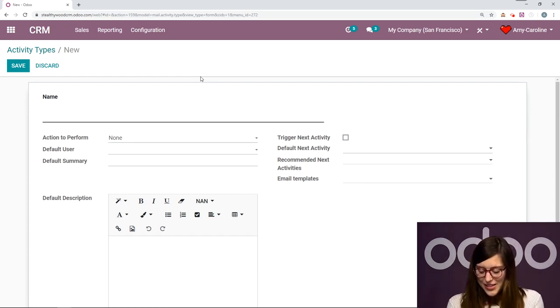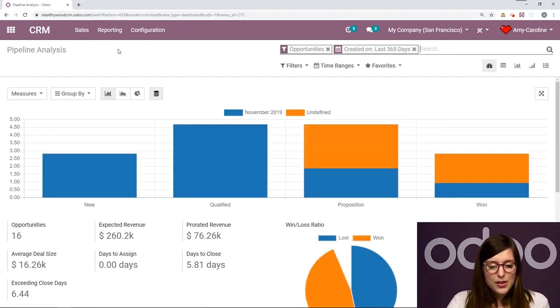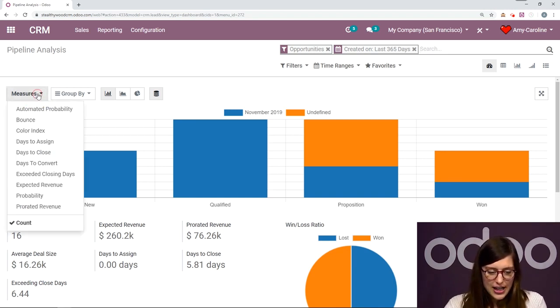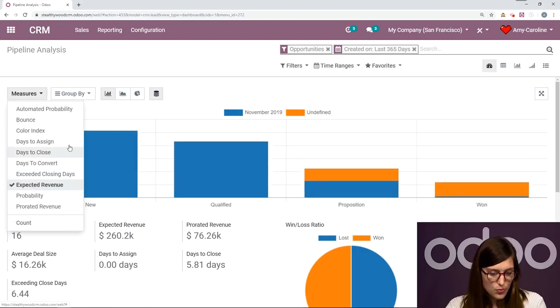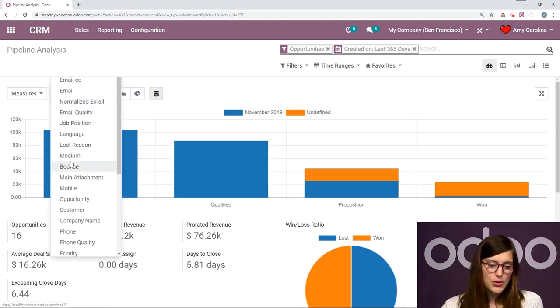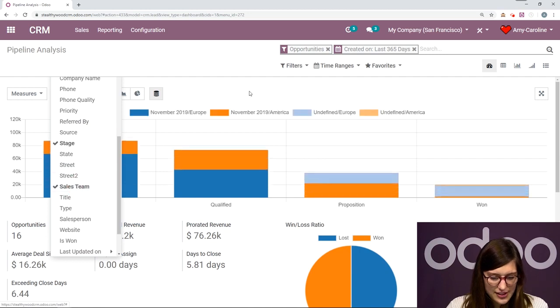All right. So now that I've done that, let's go ahead and check out our reports. So if I go to reporting, I can look at the reports for my pipelines. Okay, so I'm going to go ahead and select that right here. And I can change the measures and also how I group. So let's go ahead and measure by expected revenue. Okay, and then I'm going to group by my sales team so I can compare the two sales teams, see how everyone is doing. All right, we have sales team here.